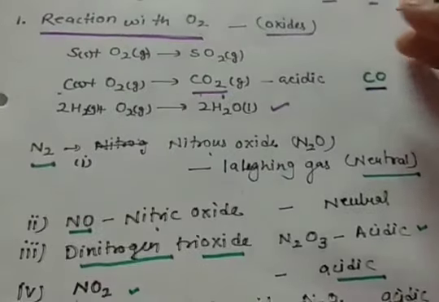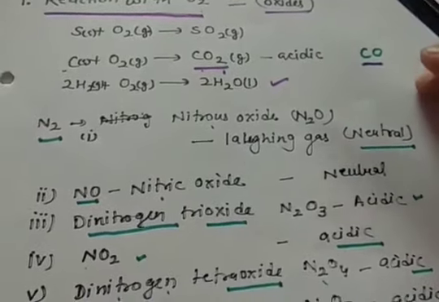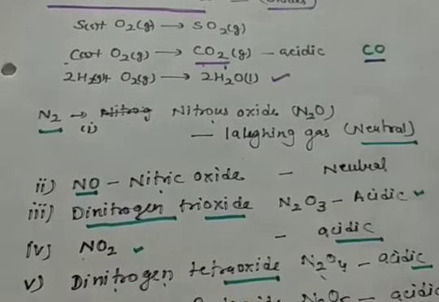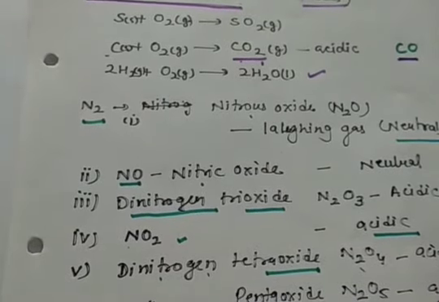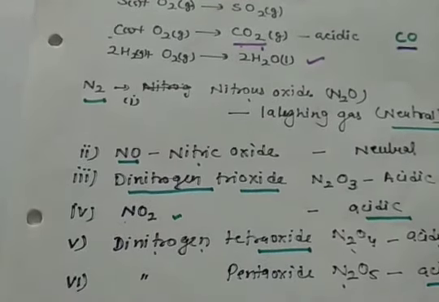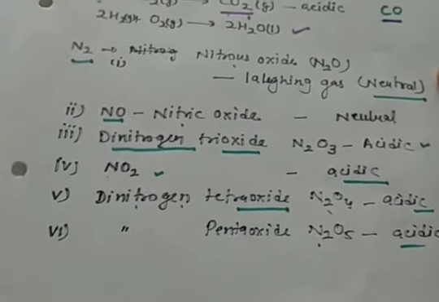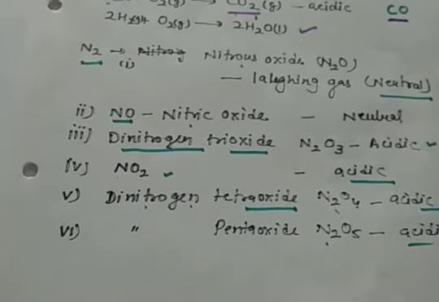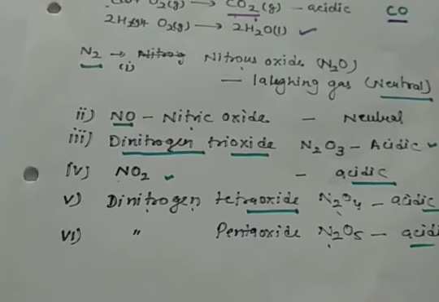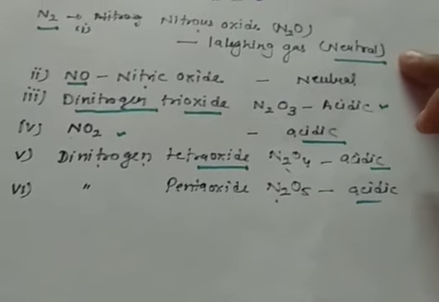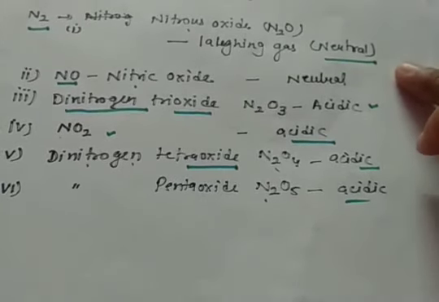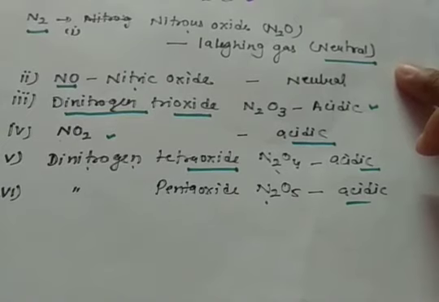One more example is nitrogen. Nitrogen forms 5 different types of oxides. Nitrous oxide, that is called laughing gas, is neutral in nature. Then nitric oxide, that is also neutral in nature. Then dinitrogen trioxide N2O3, that is acidic in nature. Then we have nitrogen dioxide, dinitrogen tetraoxide and dinitrogen pentoxide. So among these 5-6 types, a few are neutral and a few are acidic.